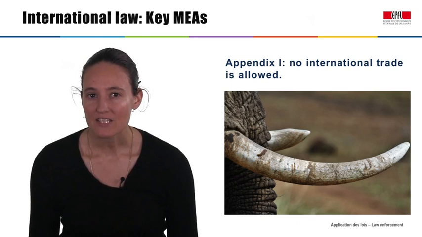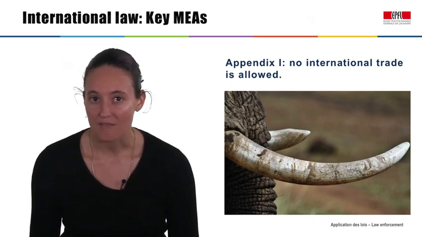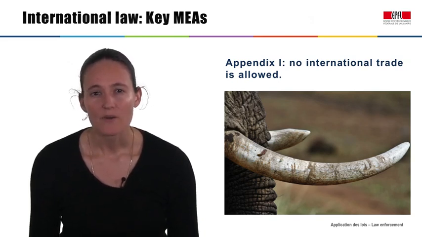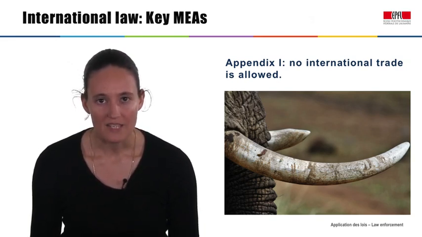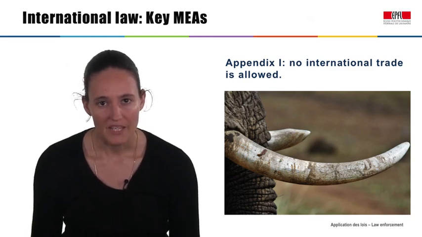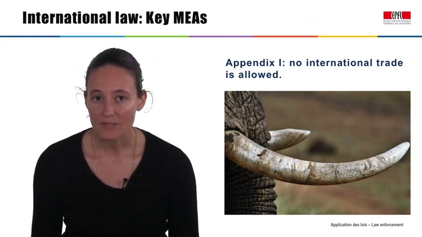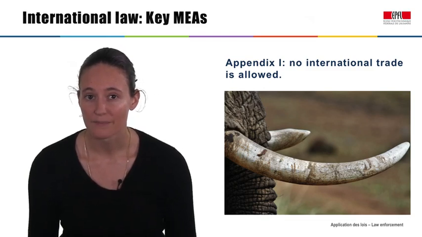This means that any international trade in elephant ivory violates CITES, with a few exceptions, such as for ivory that predates the convention. But remember, CITES only works if it is implemented in national law. Countries must create and enforce laws that prohibit import and export of elephant ivory, and effectively prosecute traffickers who break those laws in order for CITES to be effective.